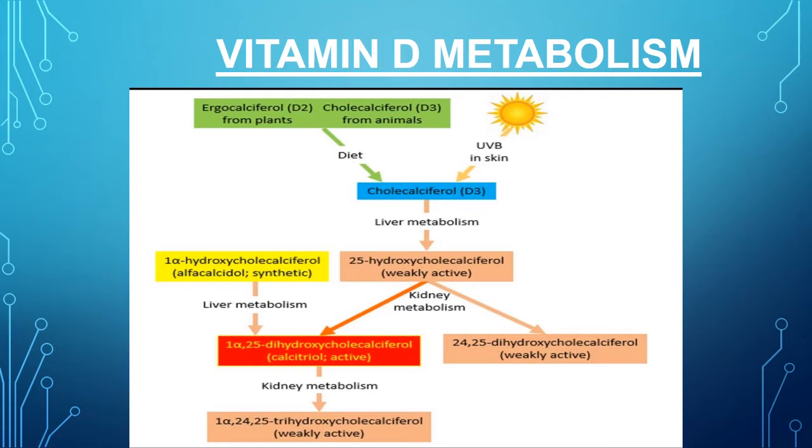So what is vitamin D metabolism? Vitamin D metabolism: the exogenous form of vitamin D, that is what we get from the diet, and D3, that is cholecalciferol. These vitamins D2 and D3 are inactive until hydroxylated in the liver. This activated form stimulates the intestinal absorption of calcium and thus acts in the formation of bone. In both rickets and osteomalacia, the organic matrix of the bone fails to calcify properly, leaving more osteoid tissue.